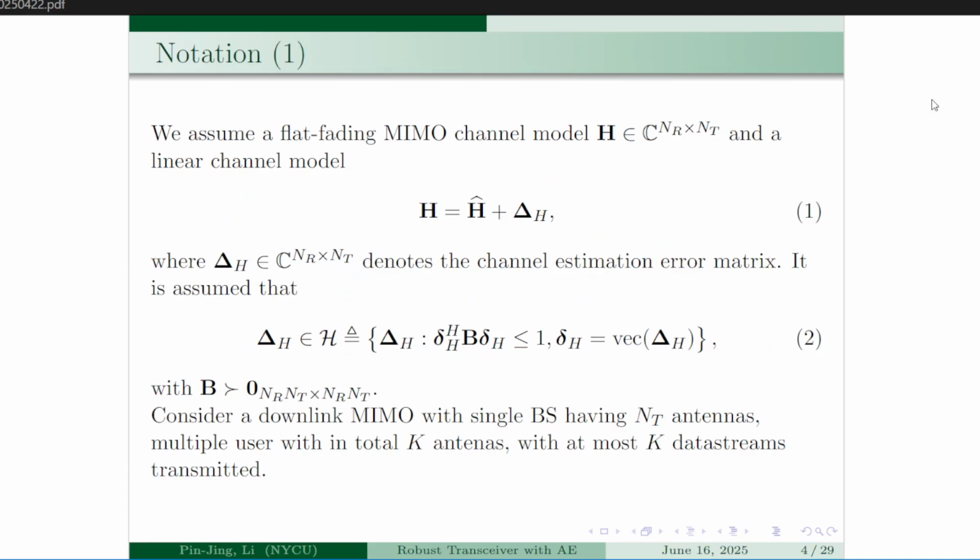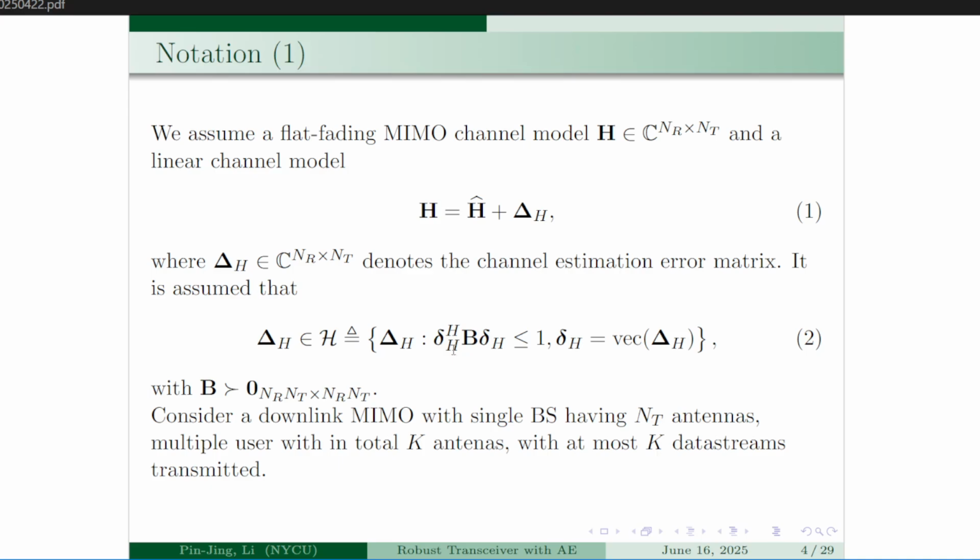So let me first introduce our system model and notations. We assume a flat fading MIMO channel model here as a simplified version for us to test out these ideas. And we assume a linear channel model, which is written in equation 1, where delta H denotes the channel estimation error matrix. We assume it to be within an ellipsoidal constraint, denoted by the set H here, where the matrix B is an arbitrary positive semi-definite matrix.